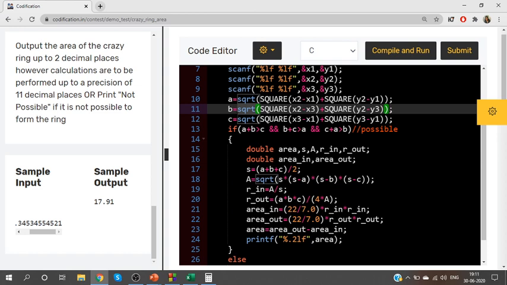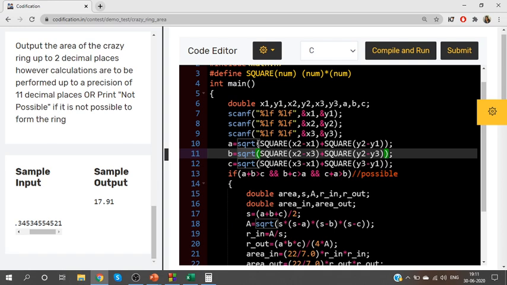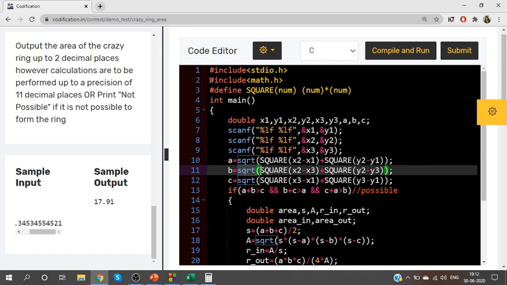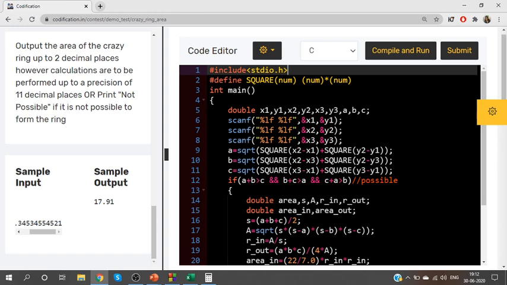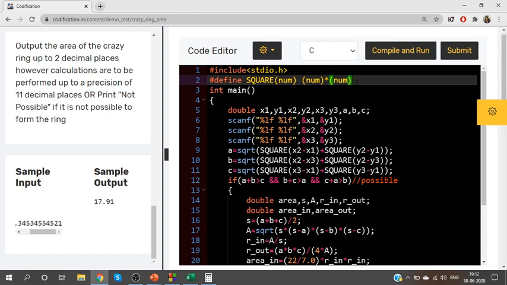Yes, most of us would not know how this sqrt function is actually implemented.